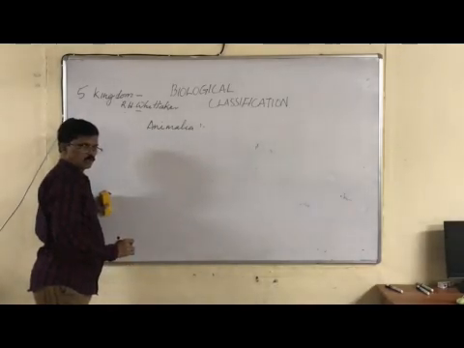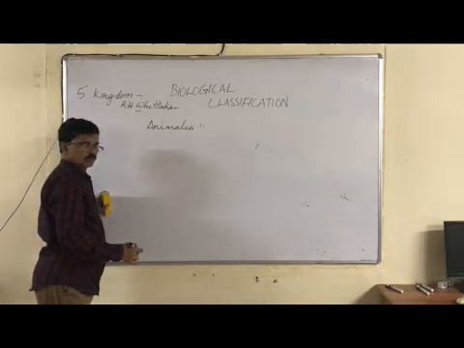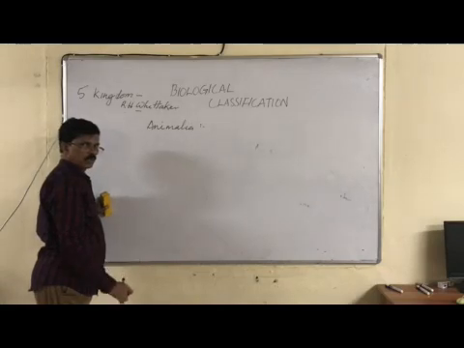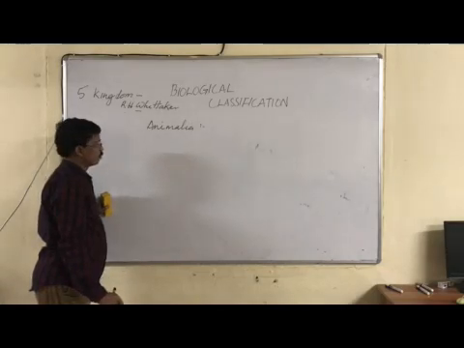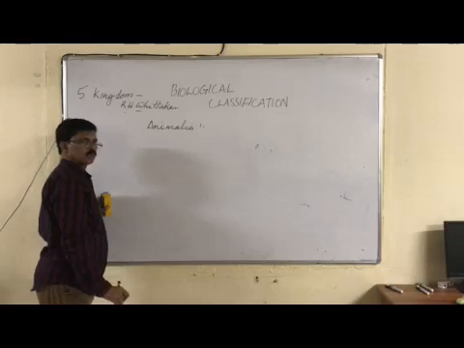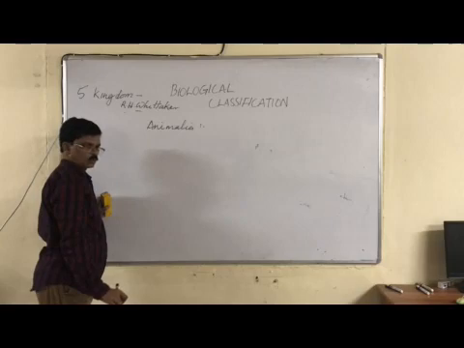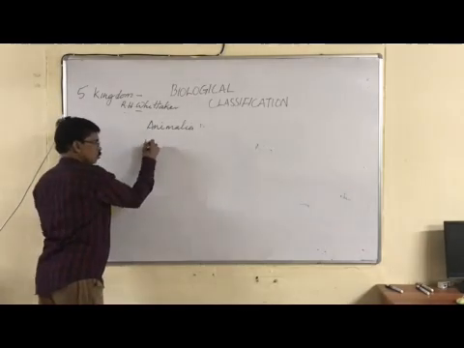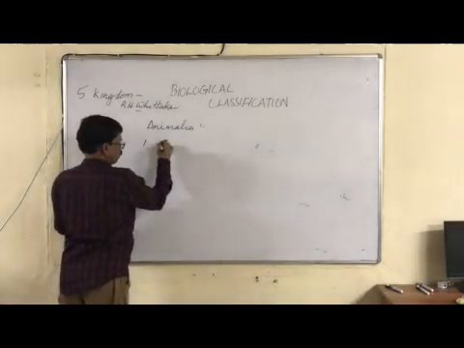Some are holozoic, some are parasitic. Parasitic animals are there, for example leech. All animals are heterotrophs.